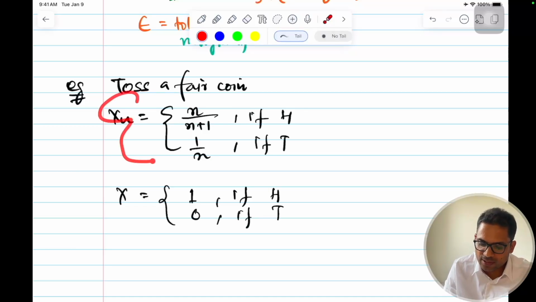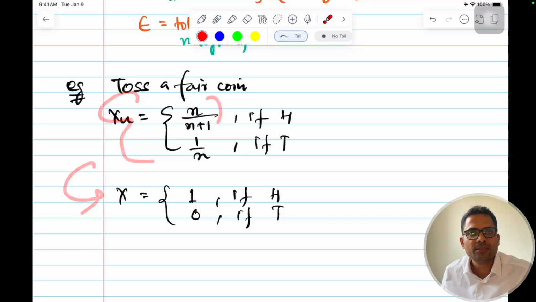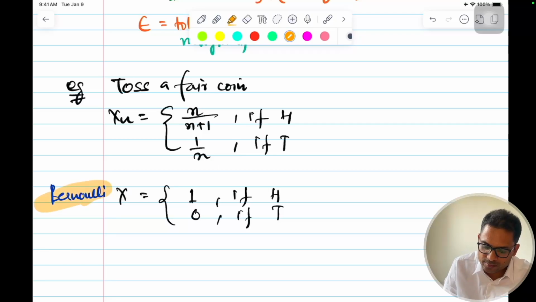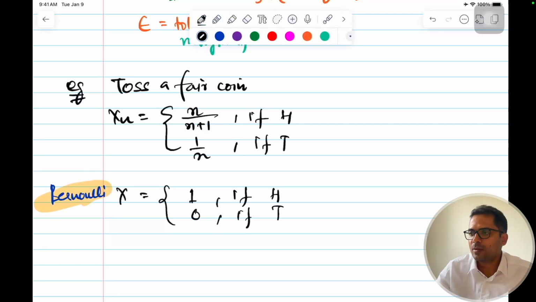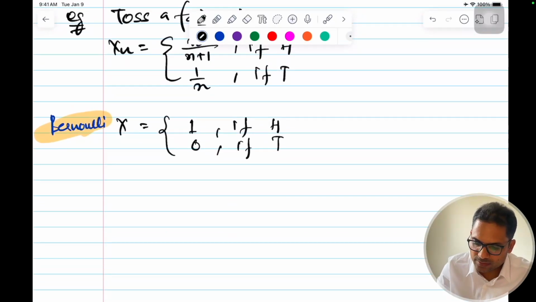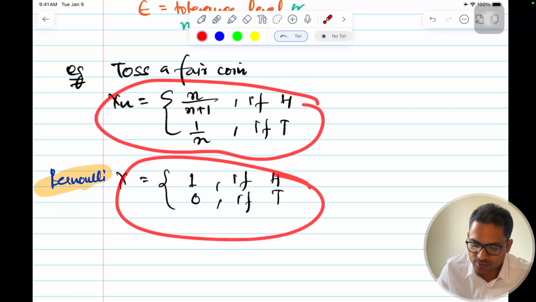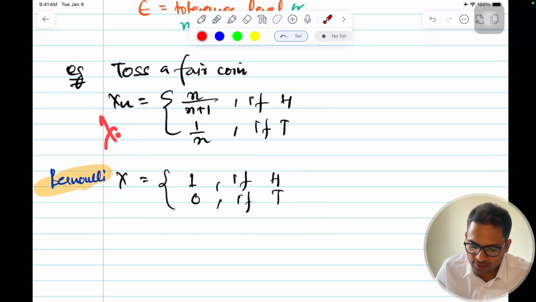So I want this sequence of random variables to converge to a known Bernoulli trial. This is our Bernoulli, right? So let's understand this mathematically now. The problem statement is whether this will converge to this or not, and we have to see what the convergence probability is.